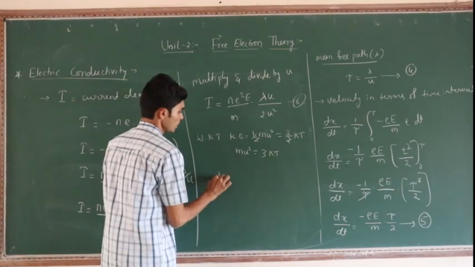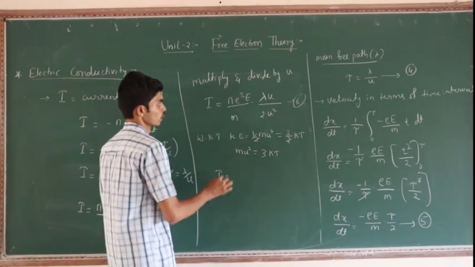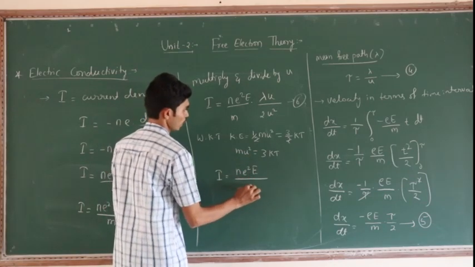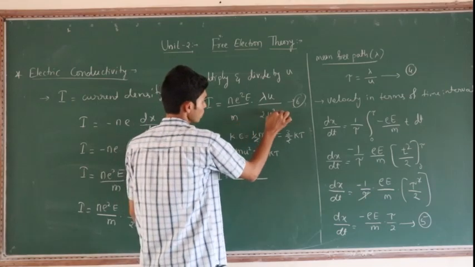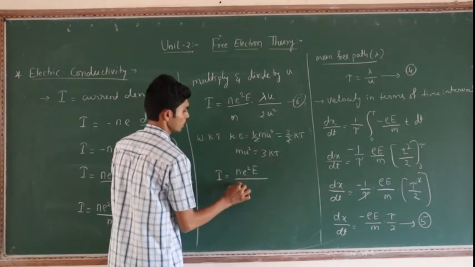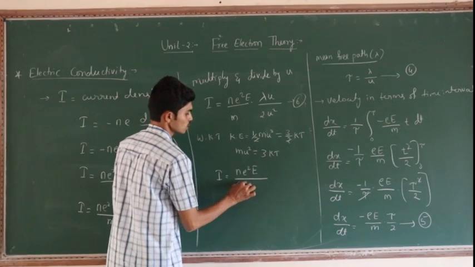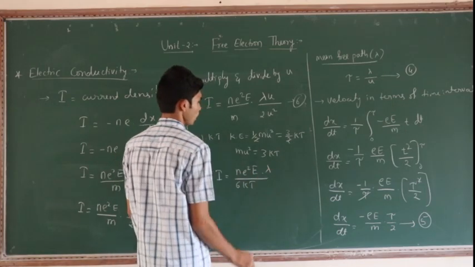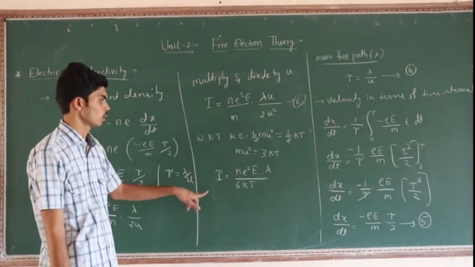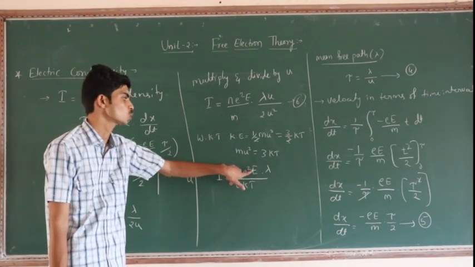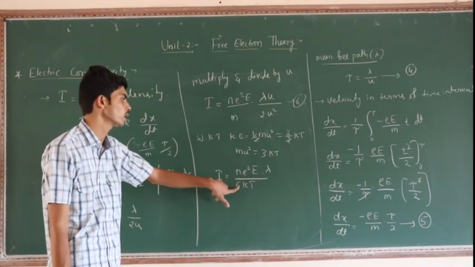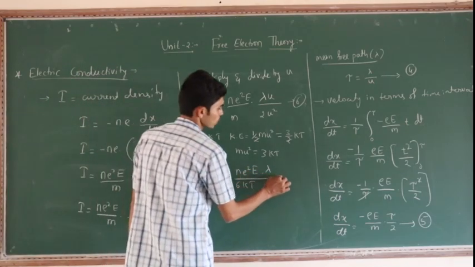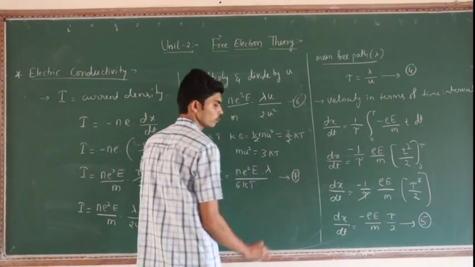Then here J is equal to, what do you get? n e square E divided by, that is m into u square, that is 3kT. So 3 into 2, 6 k into T into lambda. J is equal to n e square E into lambda divided by 6 k into T. This is equation number 7.